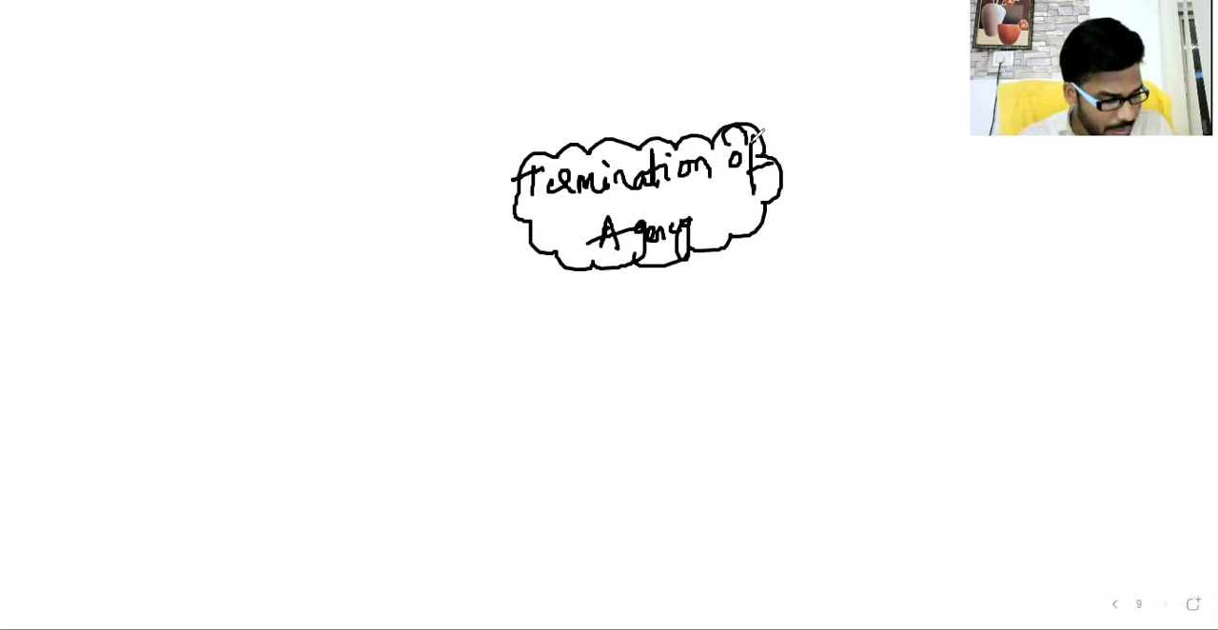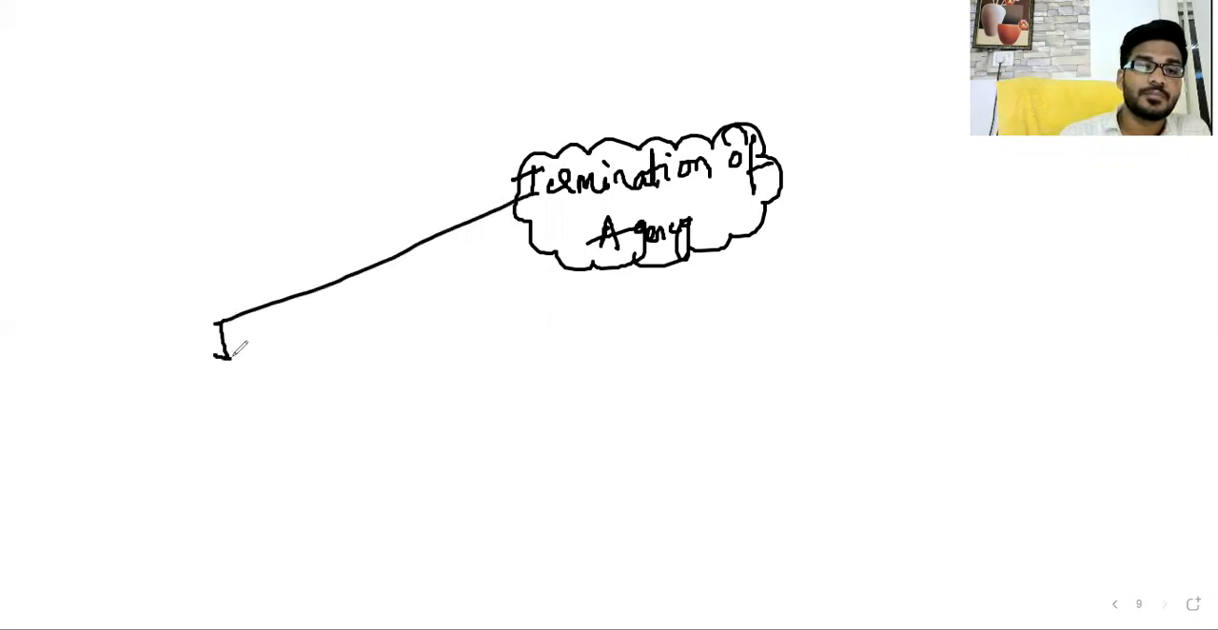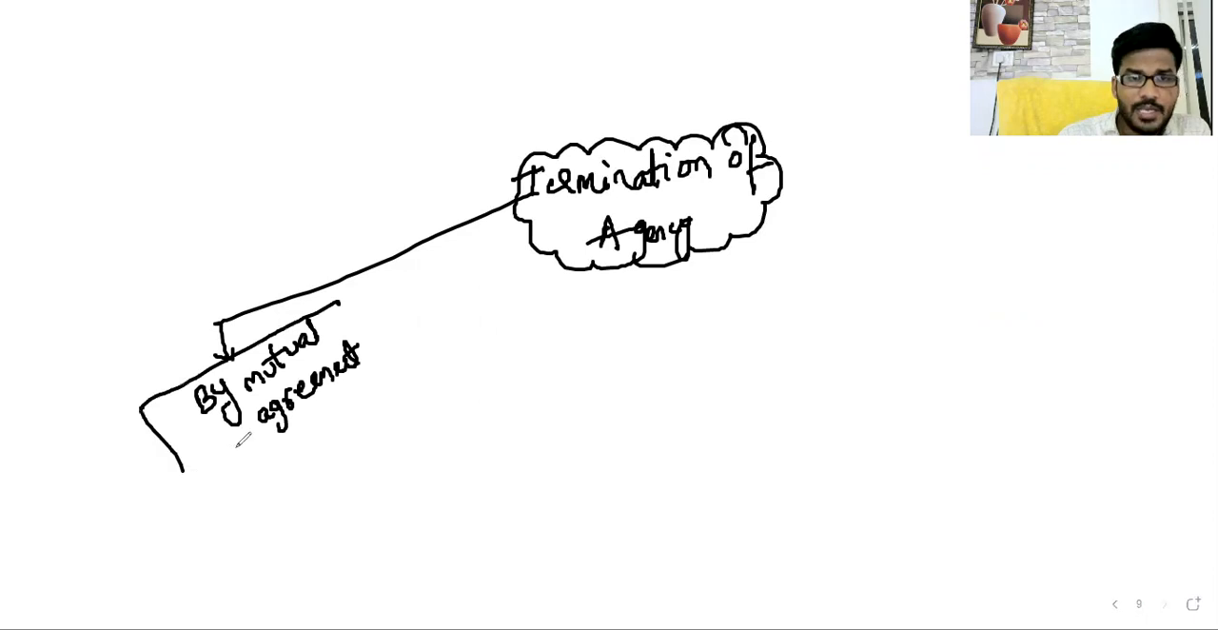So what is the termination of agency? What are the situations in which you can terminate the contract of agency? Okay, so what are the scenarios? Listen, first, by mutual agreement. By mutual agreement, you can cancel the contract of agency.